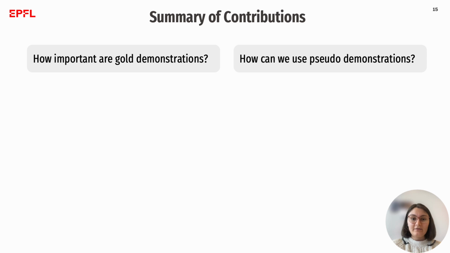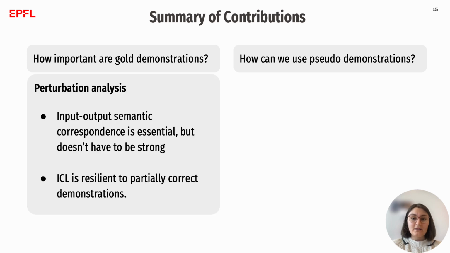To summarize, we find that while a semantic mapping between the demonstration context and label is essential, even weak semantic mappings can provide sufficient signals for in-context task transfer. Moreover, our analysis revealed that in-context learning is surprisingly resilient to partially correct annotations, provided that the demonstration label includes a large enough number of entities.